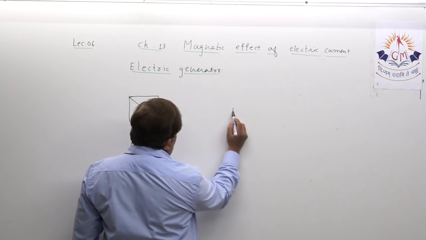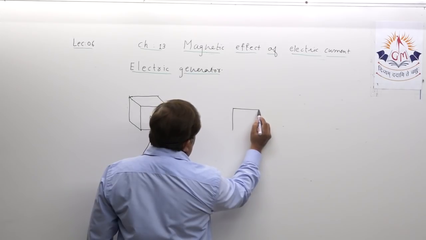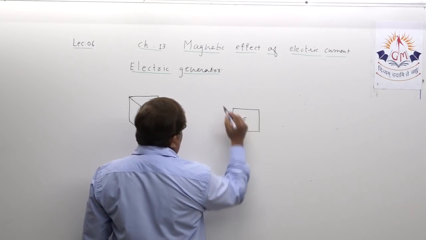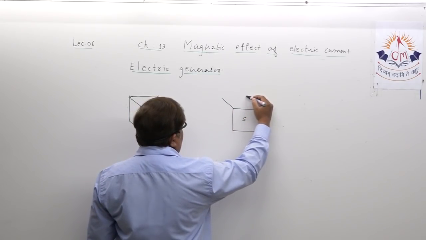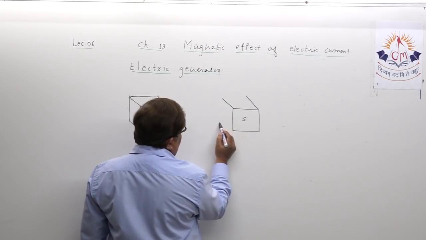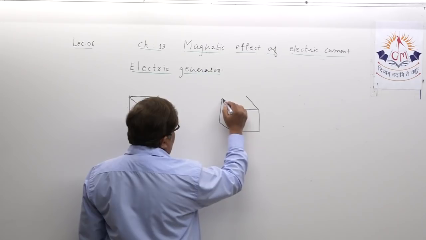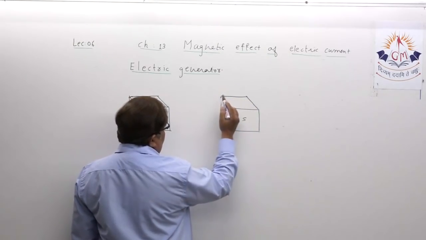We need to understand the working of the electric generator in a proper way. Suppose this is the south pole, also drawn just to produce the three-dimensional effect. Okay, this is the magnet.